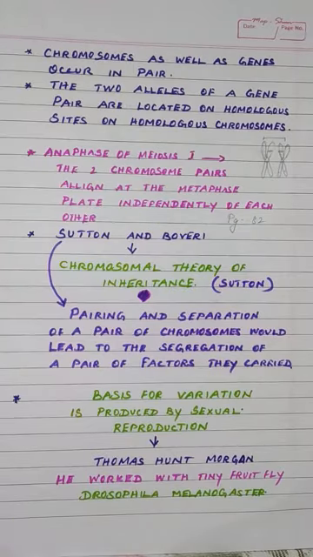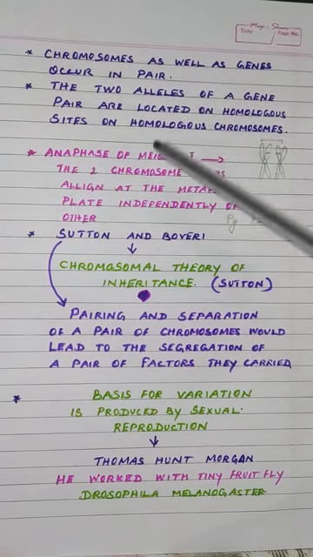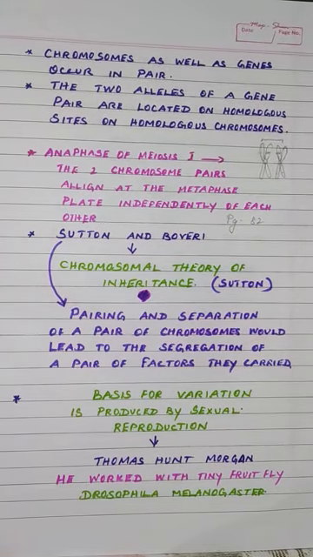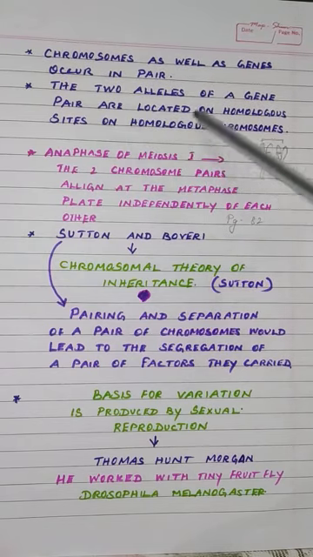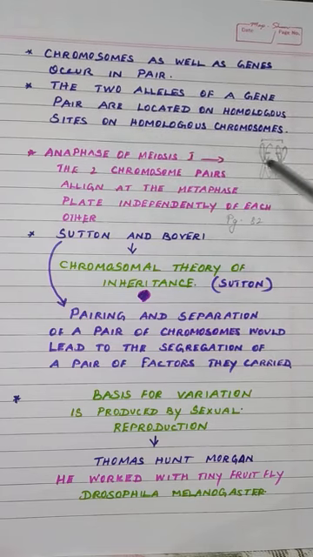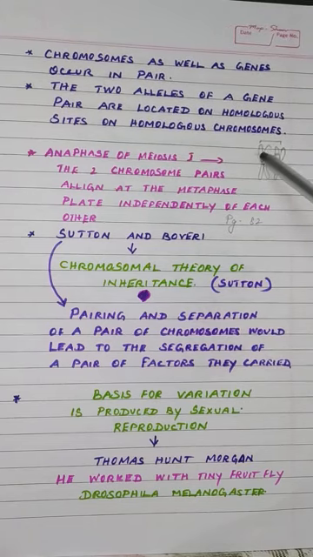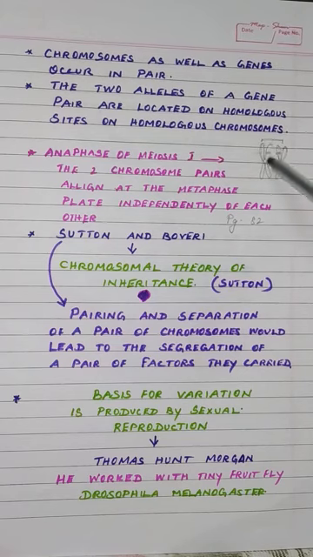We should remember that chromosomes as well as genes occur in pairs. Chromosomes occur in pairs, and genes also occur in pairs. And then the two alleles of a gene pair are located on homologous sites on homologous chromosomes. These two are the homologous chromosomes. They are replicated homologous chromosomes. Then see, this is the place where genes are located. So that place is known as loci. The place where genes are located is known as loci.